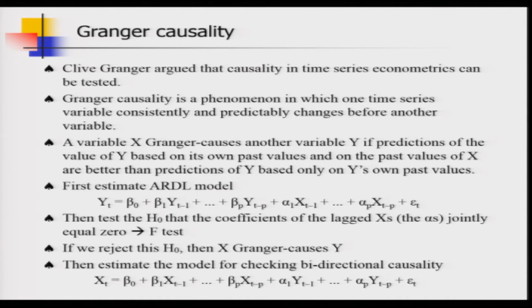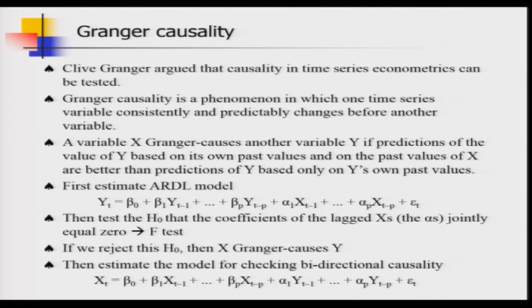Okay. So, that is what this null hypothesis says. So, basically we can say that if we are able to reject this null hypothesis by conducting an F test, then we can say that actually the variable x Granger causes y.